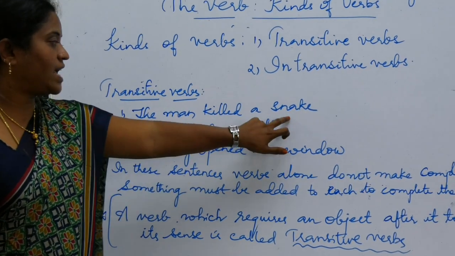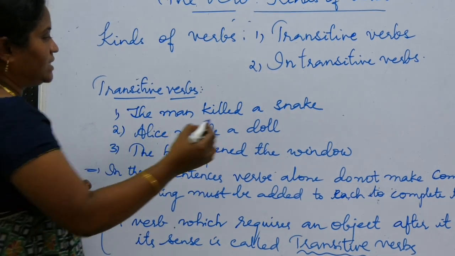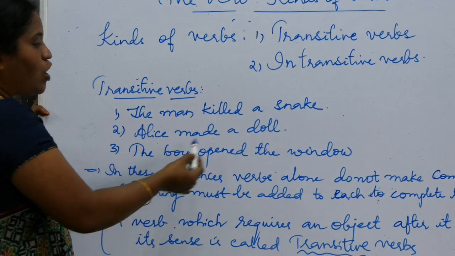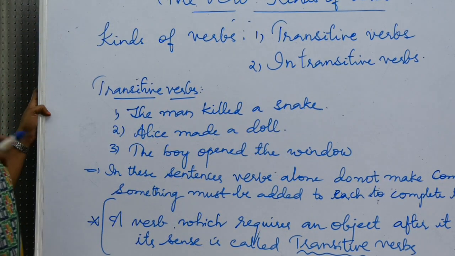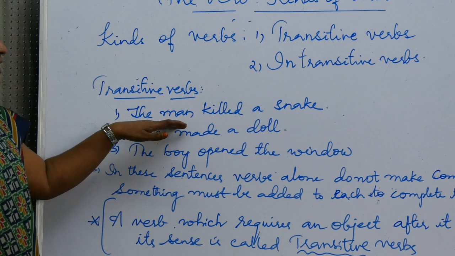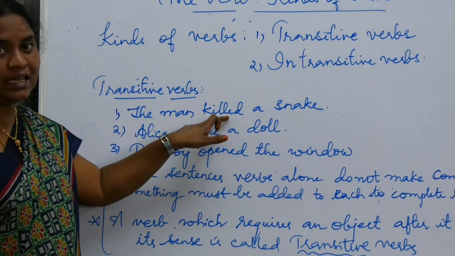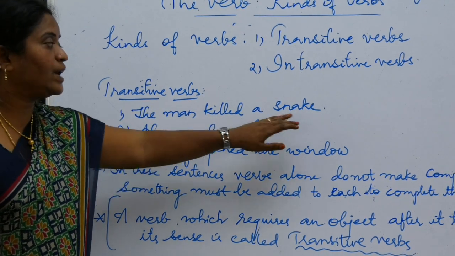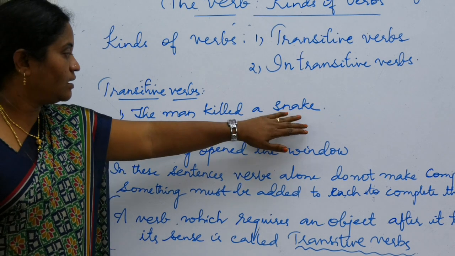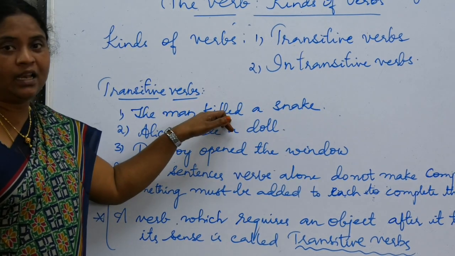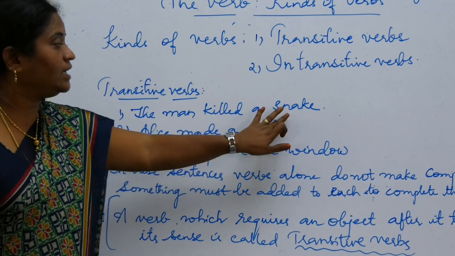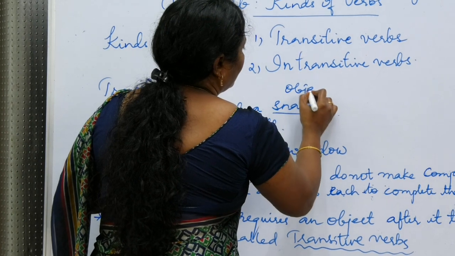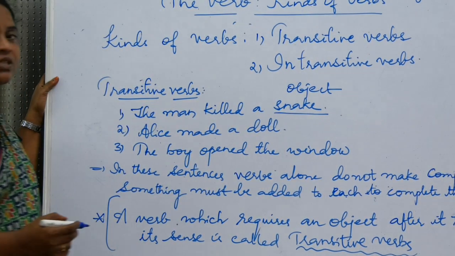The man killed a snake. Elise made a doll. The boy opened the window. In these sentences, the verb killed by itself does not make a complete sense, right? So here it requires an object. Let us see, what did the man kill? The man killed a snake. The snake becomes an object.